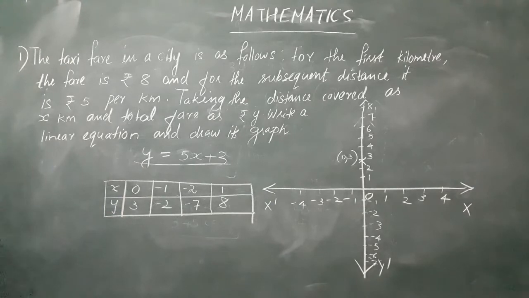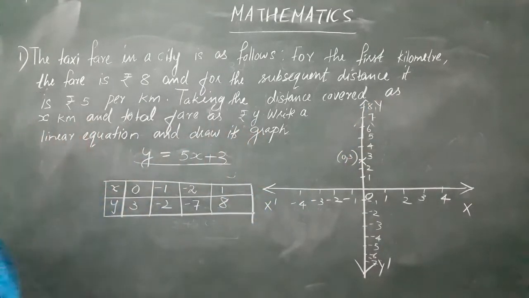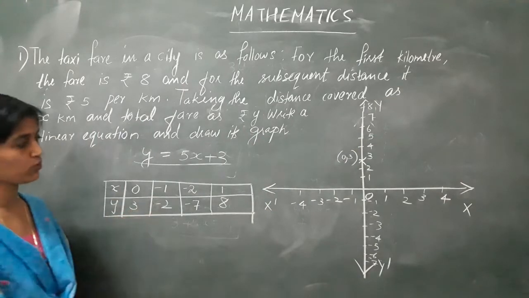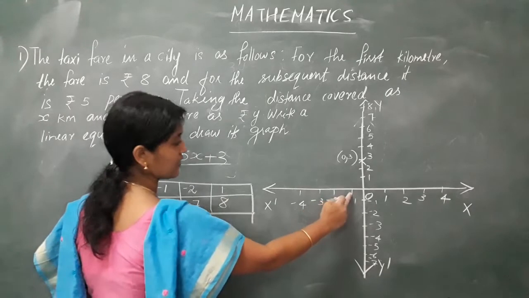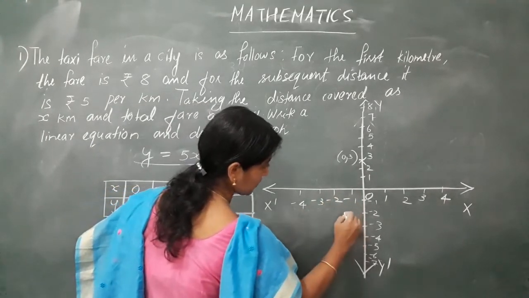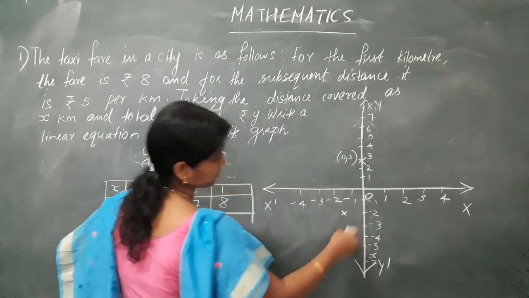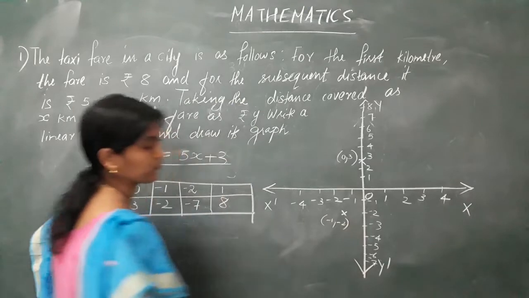Clear? Next, it is y. Then next, it is minus 1, minus 2. So, x coordinate it is minus 1. I move towards minus 1 of x coordinate. Then y coordinate is minus 2. I have to move to here. It is minus 1, minus 2.